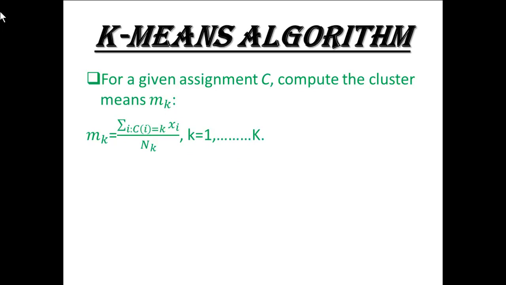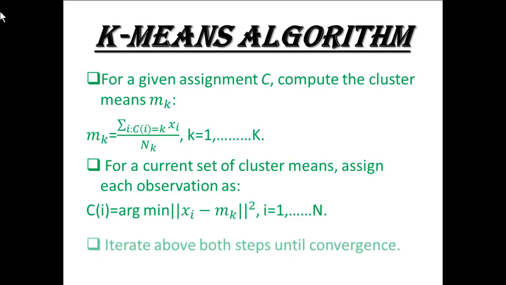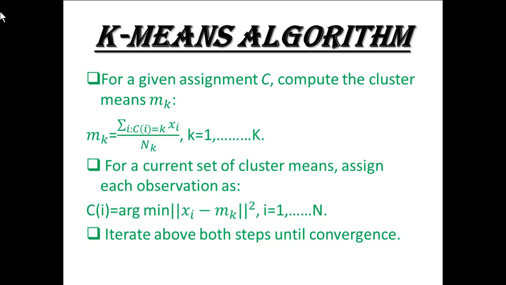Mk equals summation over i with Ci equals k of xi, upon nk, for k equals 1 up to K. For a current set of cluster means, assign each observation as Ci equals argmin over k of the squared norm of xi minus mk, for i equals 1 to n. Iterate the above two steps until convergence.